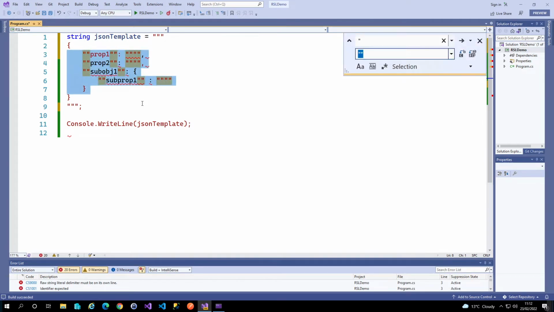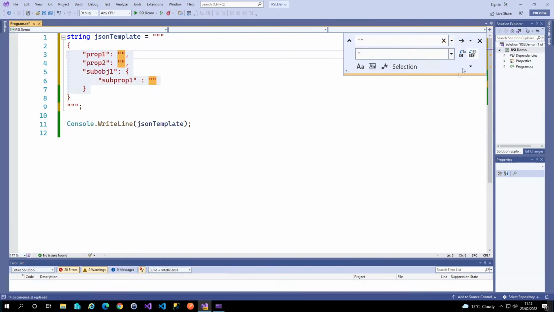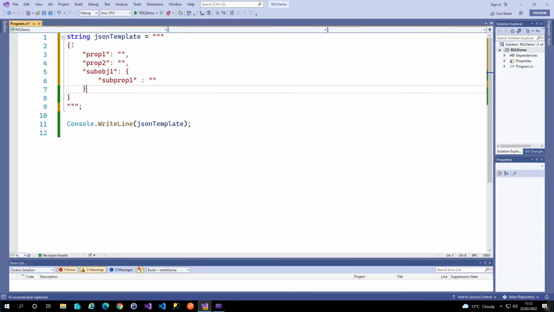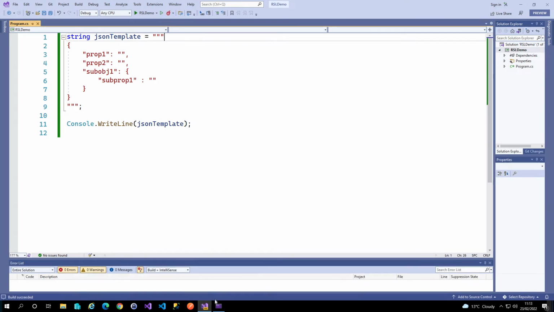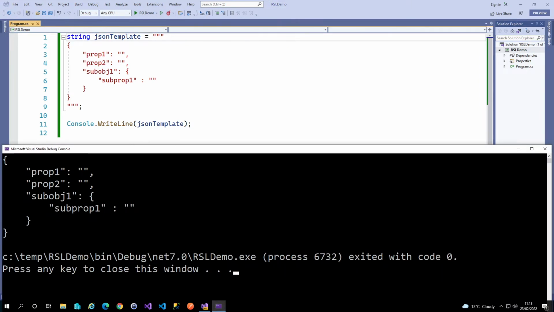And let's go and undo what we did previously with the escaping. And so now we've got our copied in JSON as we would expect, in the format that we expect it, and C# is quite happy to actually write that out as we want. So when we run this up, we get the JSON printed out and there's no leading line space, even though we have an extra carriage return at the top of our string. This is exactly what we want so that we can copy and paste in templates.